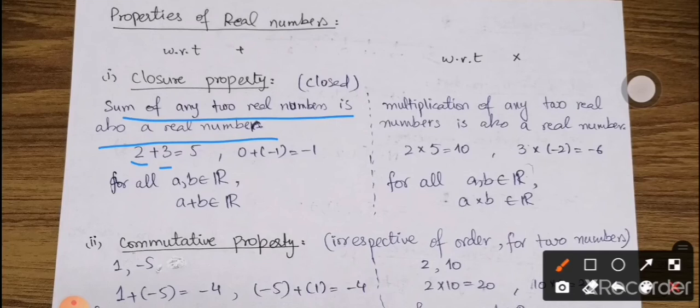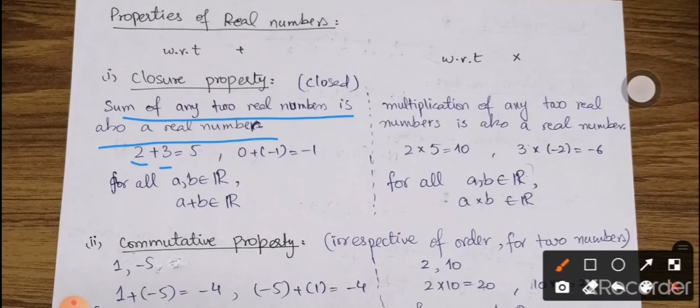So the set of real numbers is closed under addition. This is named the closure property. Closed under addition means that whatever numbers you add, their result is not going to come out of this set. Because this set is closed, the answer cannot come out of the set.